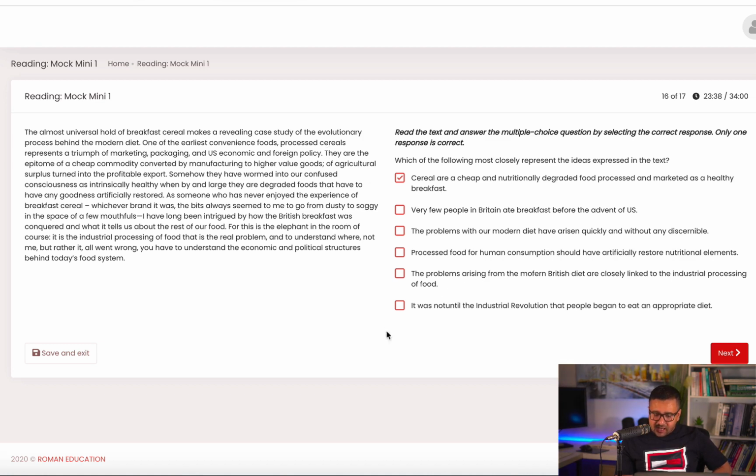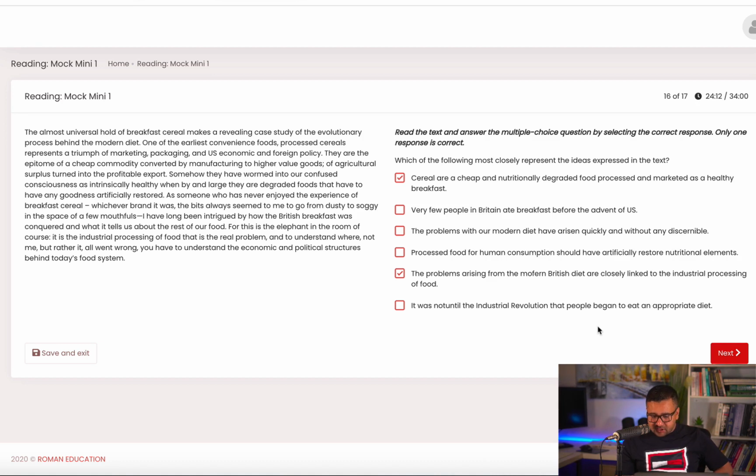The next correct answer is this one. The problems arising from the modern British diet are closely linked to the industrial processing of food. And the information is somewhere here. For this is the elephant in the room, of course. It is the industrial processing of food that is the real problem. So that means the industrial processing of the food was the reason behind the problem with the breakfast. The breakfast cereals becoming the breakfast option.